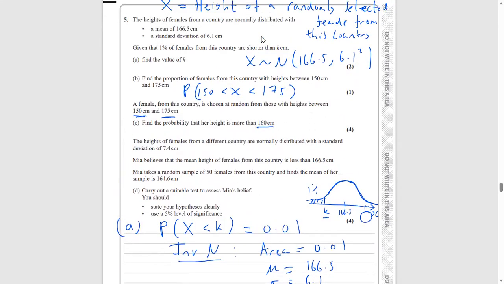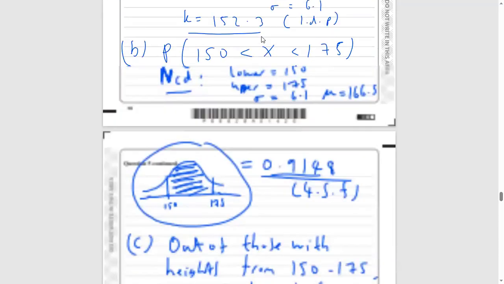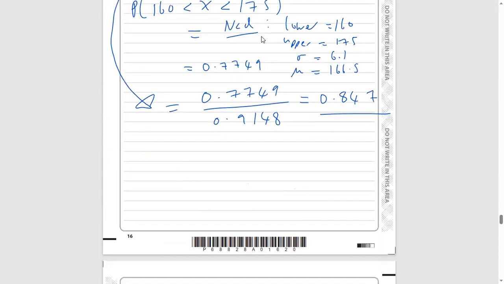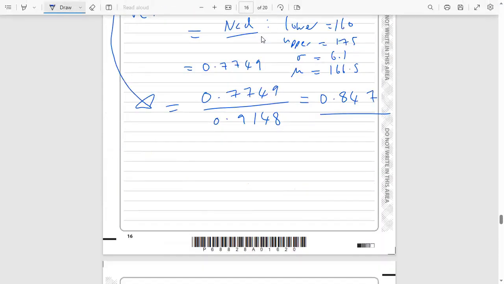So basically, significance level, all that means is that we're going to specify that the probability that we reject the null hypothesis is 5%. That's basically the idea of what's going on here. So let's write down our hypotheses. Part D to the question.